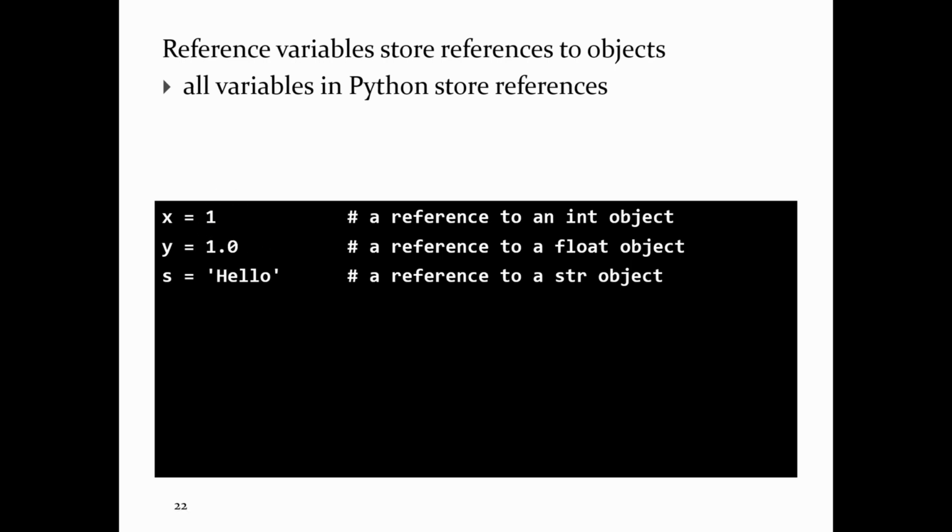When you write x equals 1, the object is not stored in the variable x. The object is stored somewhere else in memory. It doesn't matter where. The value that's stored with x is just some value that lets the computer figure out where in memory this object is. For example, it might be the address of the object in memory. Exactly how it does it doesn't matter. But it's not the object itself that's stored with the value. It's something called a reference. A reference is just some value that lets the computer figure out where this object is in memory.